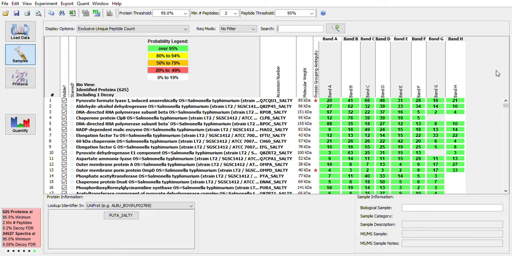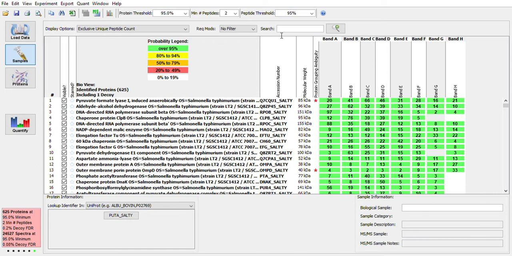We wanted to reduce the complexity of this whole cell lysate, and so we've used one-dimensional SDS page gel electrophoresis in order to fractionate the sample by molecular weight. And so what we see here are some bands A through H that represent different molecular weight fractions of this whole cell lysate. A picture of this gel can be found in the PDF of your computer module assignment.